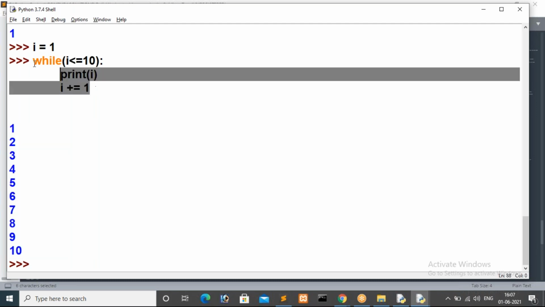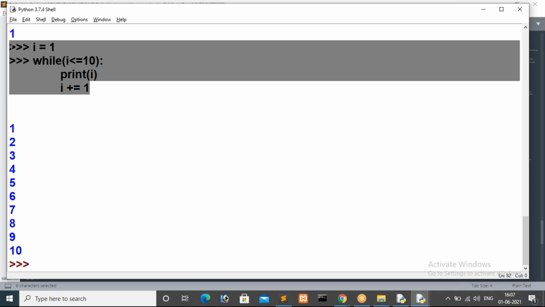So there is no change with the while condition, guys. This is common for all languages: initialization, while of condition, printing the I value, then increasing or decreasing the initialization value. I hope it is clear now.